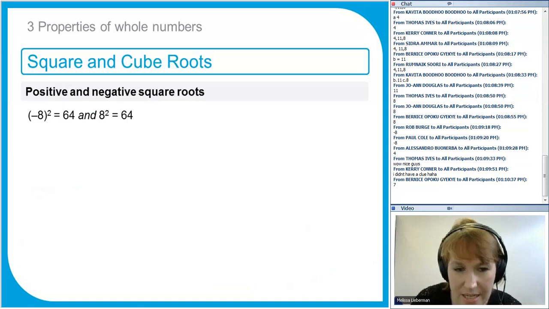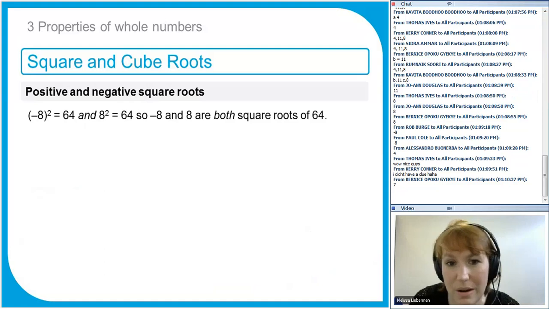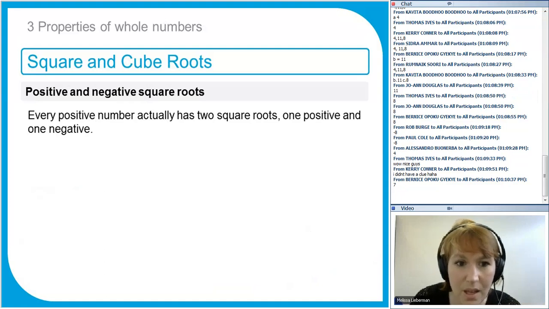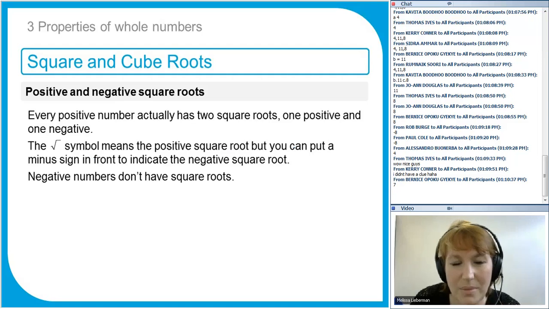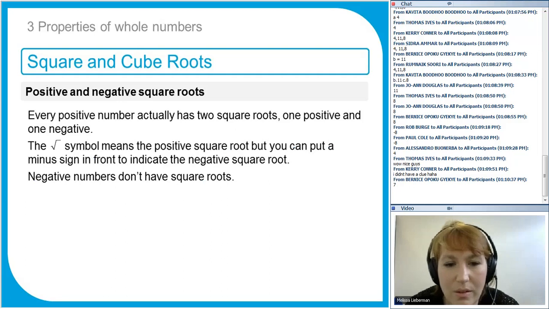So here's just an explanation of that. We've got negative 8 squared is 64 and positive 8 squared is 64. They're both the square roots of 64. I made that point that negative numbers don't have square roots. So somebody tell me why negative numbers don't have square roots, just as a point of interest.